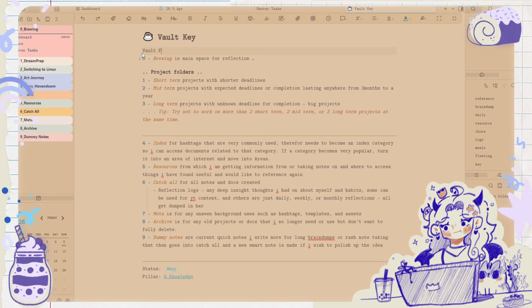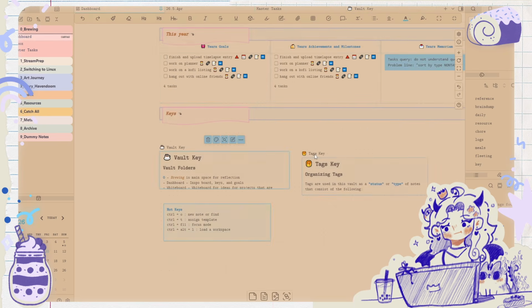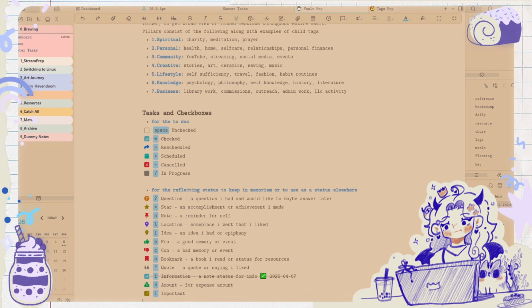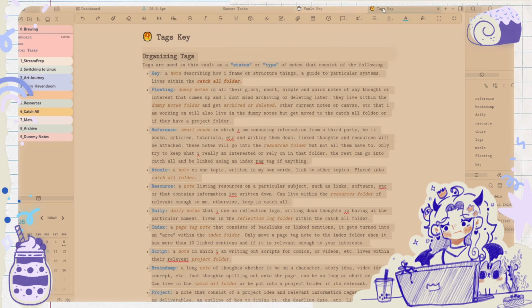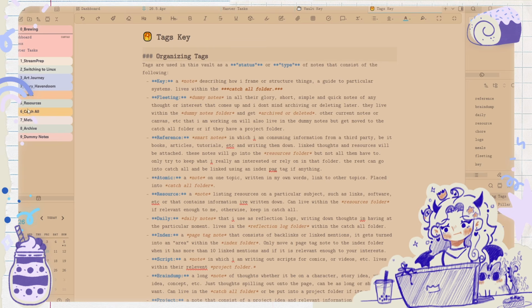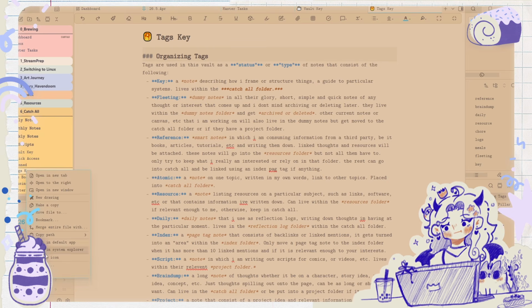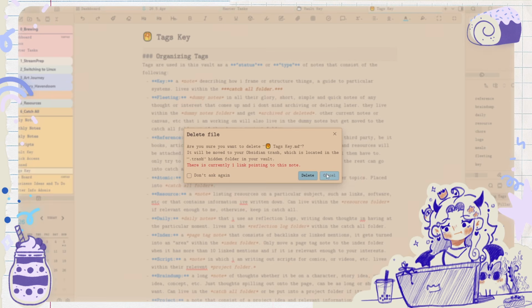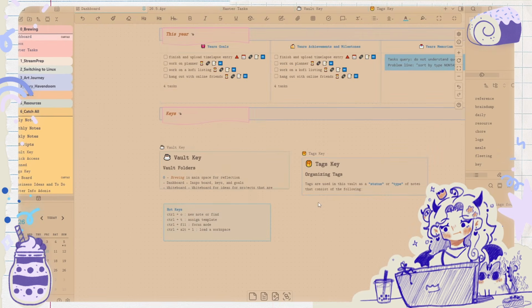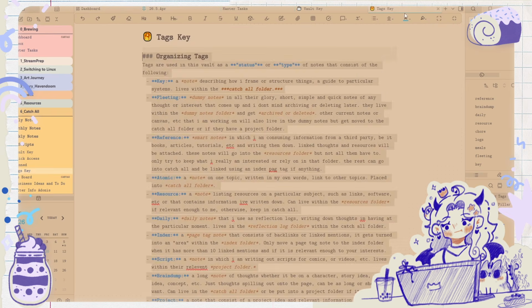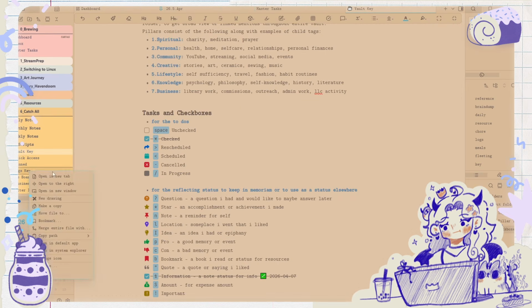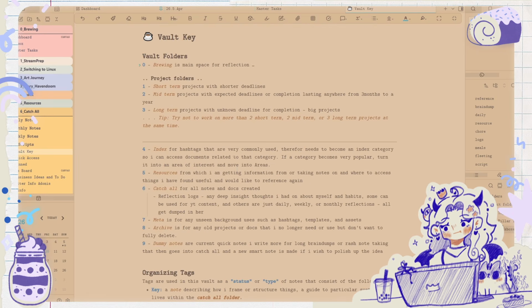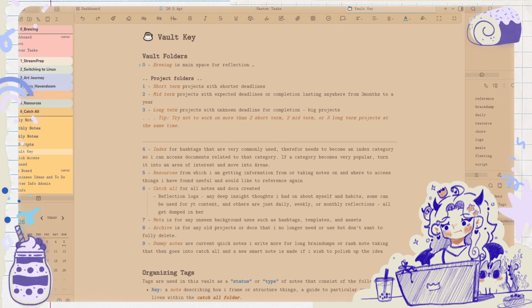Vault folders, tags, put that right in there. So this one I can delete. There's currently one link pointing to this note. Oh, I'm assuming it's this one. Okay. It'll just be better to have everything kind of in one.